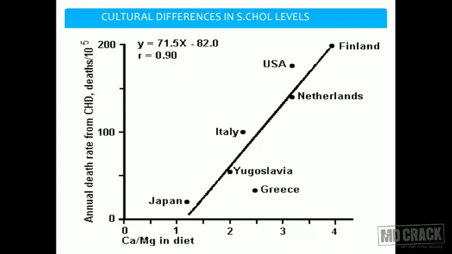Cultural differences in serum cholesterol levels. Again, we are not very good here. Culturally, many Indians suffer from hypertriglyceridemia. As you can see from the chart shown, many countries have various levels of tolerance for serum cholesterol, and the highest is in Finland and the lowest levels are found in Japan. Incidentally, Japan also has a very low rate of CHD. So this is one of the factors contributing to the low levels of CHD in Japan.